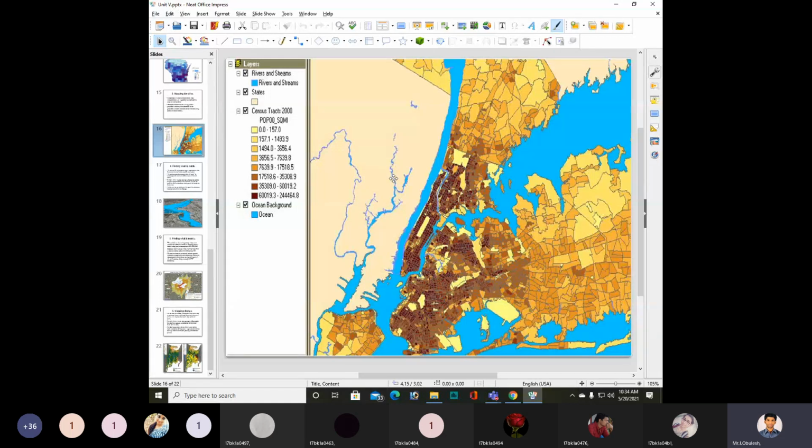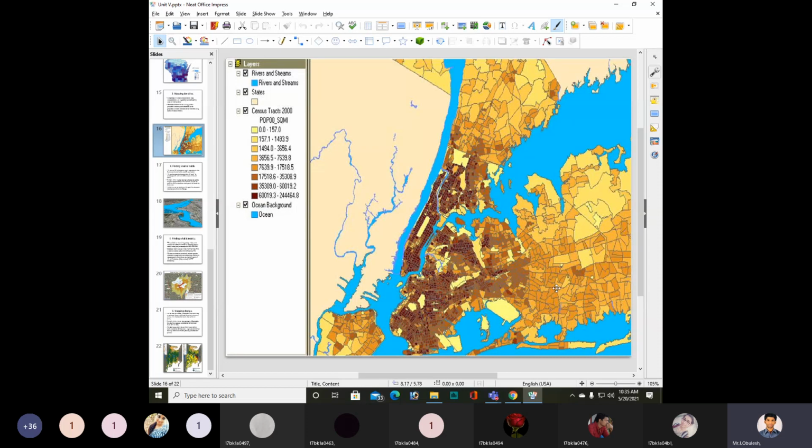This color indicates the ocean. This is the ocean background.